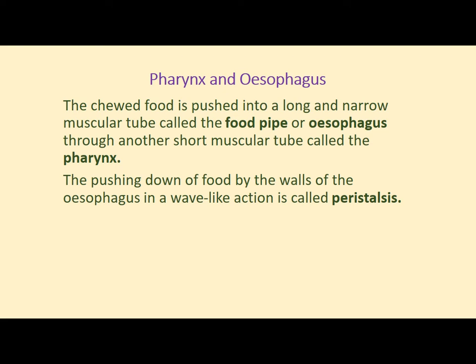The pushing down of food by the walls of the esophagus in a wave-like action is called peristalsis. Actually, the food pipe gets contracted and relaxed, contracted and relaxed. In this manner the esophagus contracts and moves like a wave. It gives a wavy action and the food is passed forward. So this action is called peristalsis, or it may be called peristaltic movement. Fine.